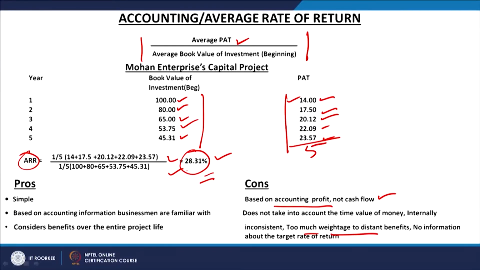So, there is a difference between the cash flows and the profit, and since the target rate is not available, that is, how much target profit is there, we are not able to find it out. So, this is another limitation: now you have to calculate your cost of capital and then find out that yes, my cost of capital is 25%, the accounting rate of return is 28.31%, then yes, I can go for it, but otherwise I will not go for it.